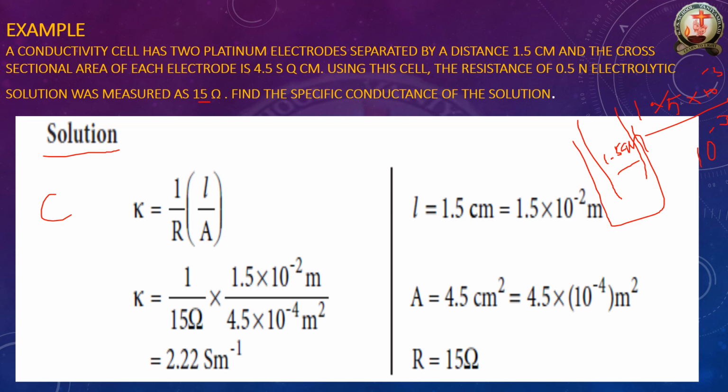Kappa is then multiplied by the length, 1.5 into 10 to the power minus 2 meter, and divided by the area. Square centimeter is 10 to the power minus 4 meter square. Finally, these terms get reduced, and we get 2.22 Siemens per meter.